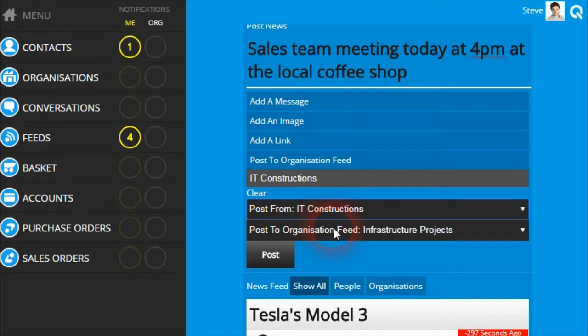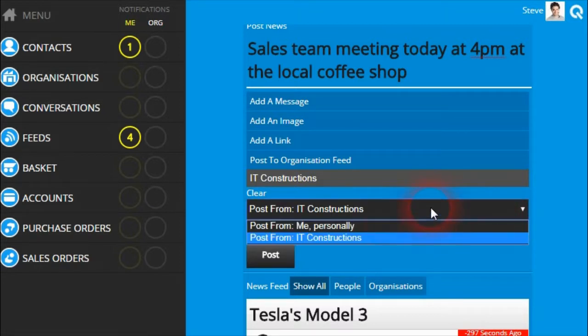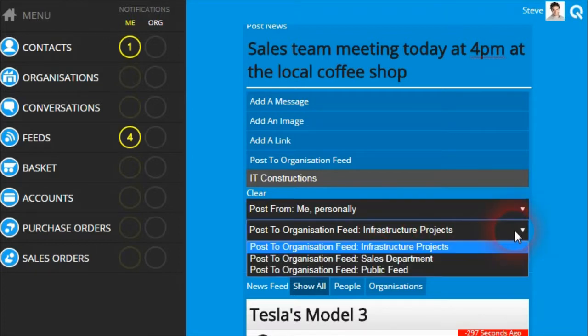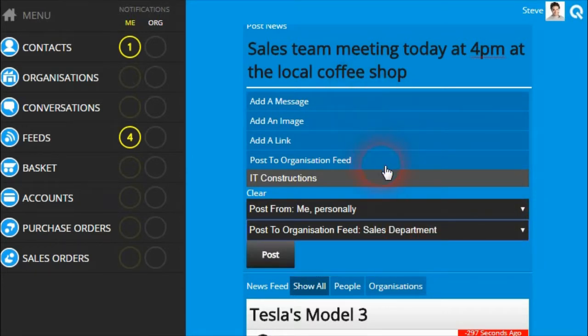If I choose to post on behalf of IT Constructions, I can broadcast messages representing the organization as a whole, whereas if I was going to post just from me personally, it'd be as if I'm making an individual post on their feed. So I'm going to put this about the meeting today into the sales department. It'll be from me that post has been made, and I can click the post button.